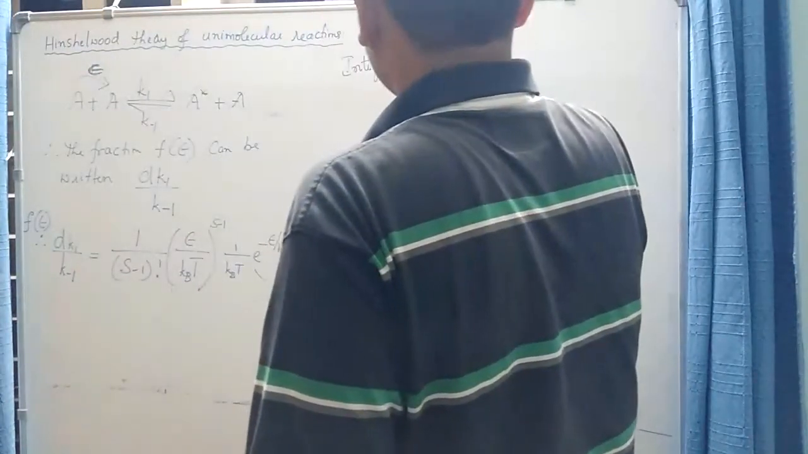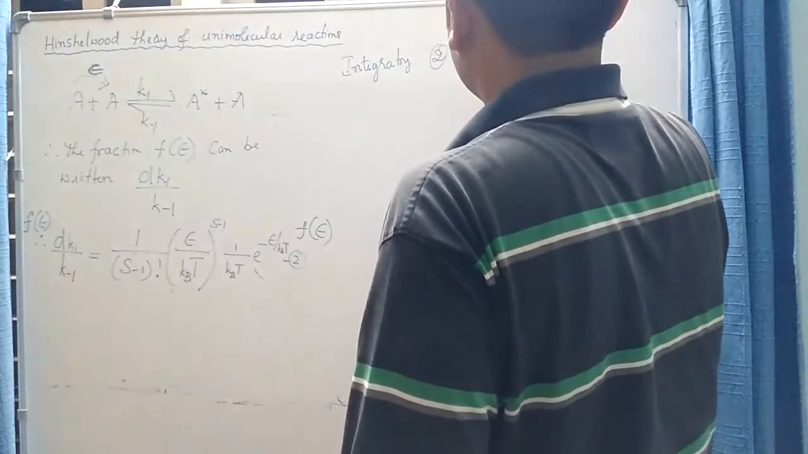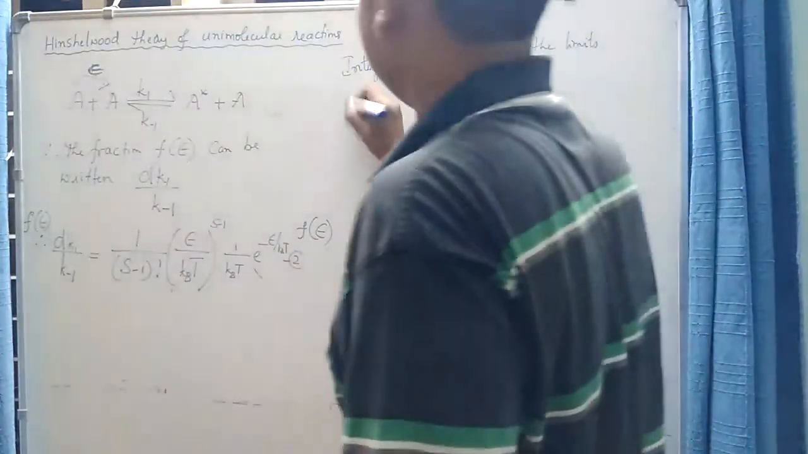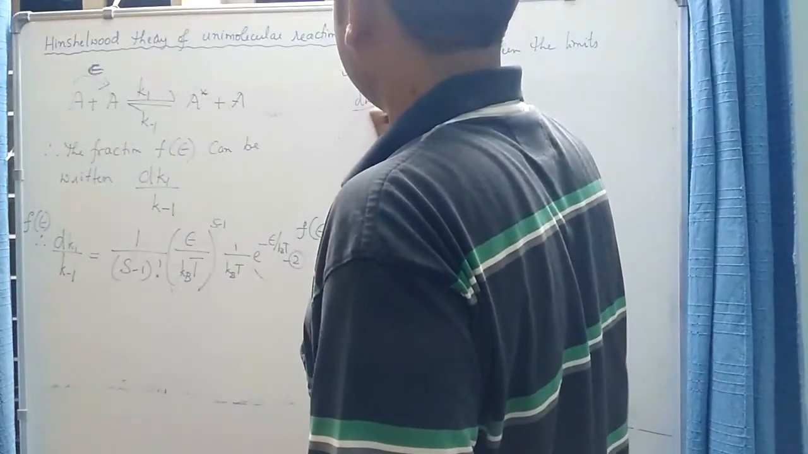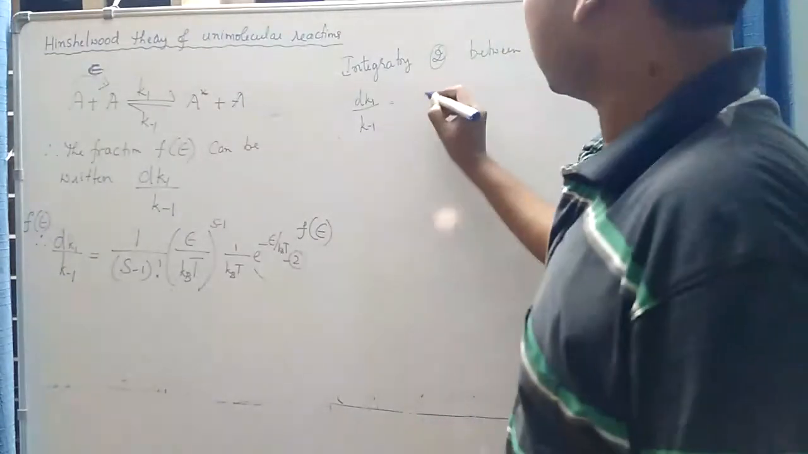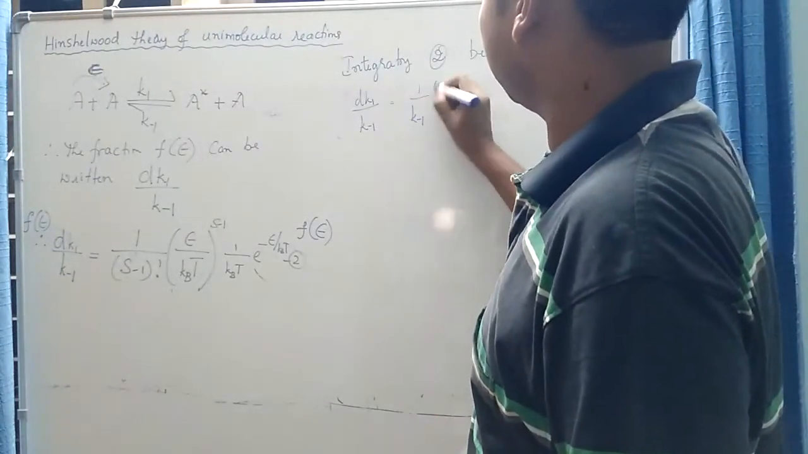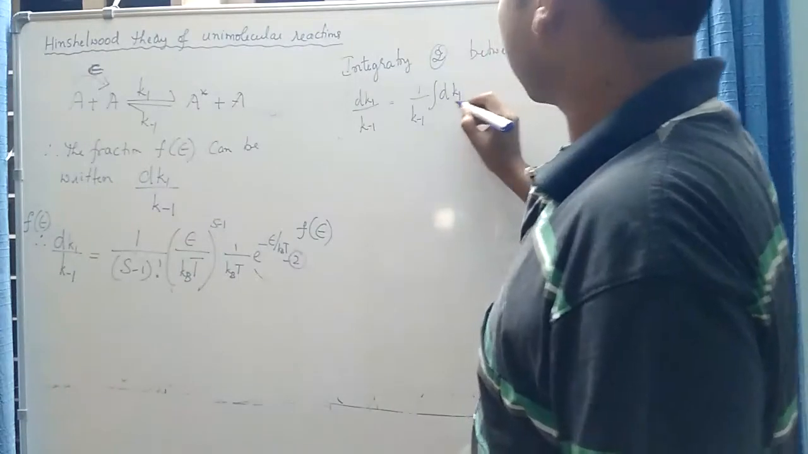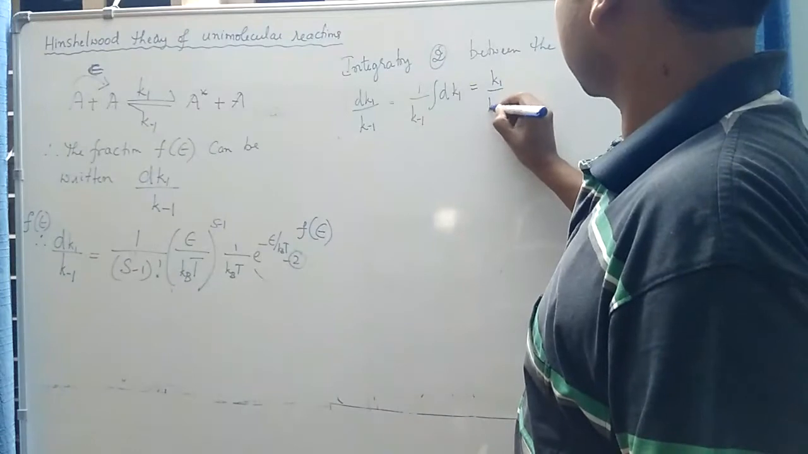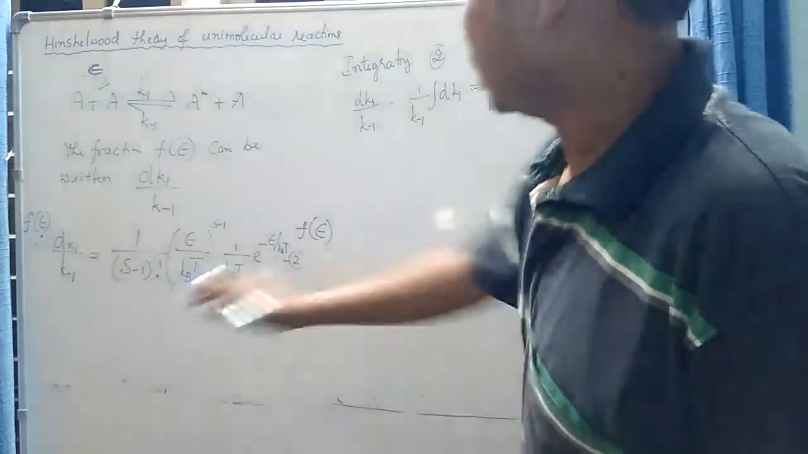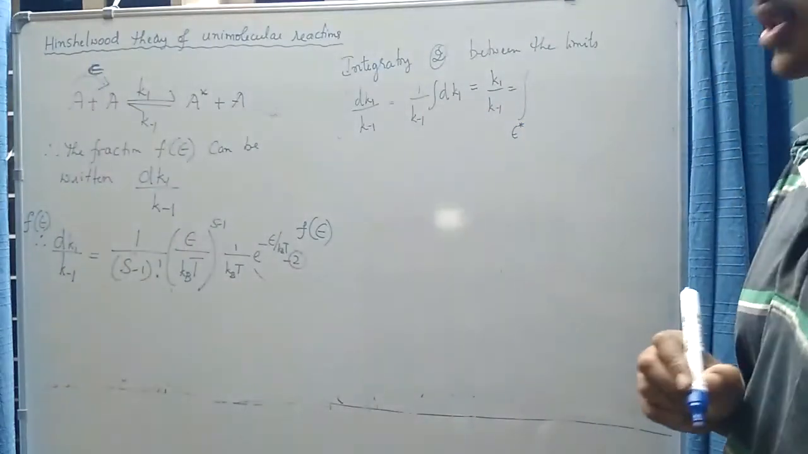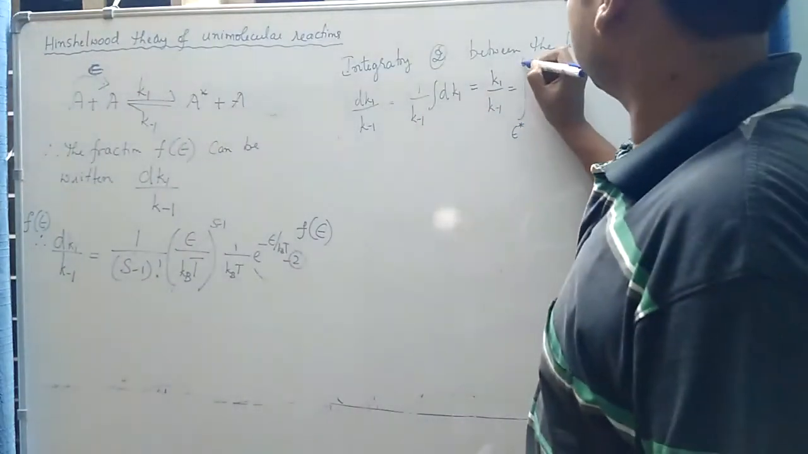Integrating equation 2 between the limits, we get integration dk1 divided by k minus 1. Since k minus 1 is a rate constant, it is a constant, so we can write it as 1 by k minus 1 into integration of dk1. Integration of dx is x, so this can be written as k1 by k minus 1 is equal to integration from the lower limit epsilon star, that is the activation energy per molecule, to the maximum limit, which is infinity,